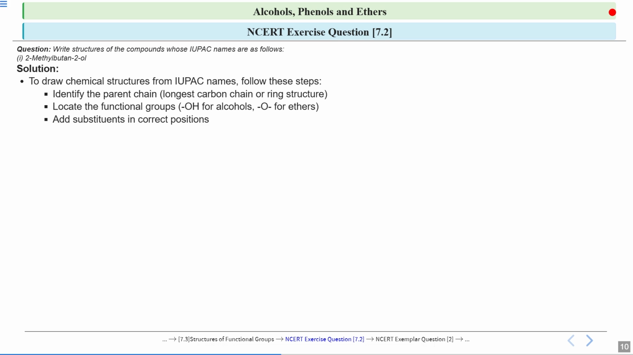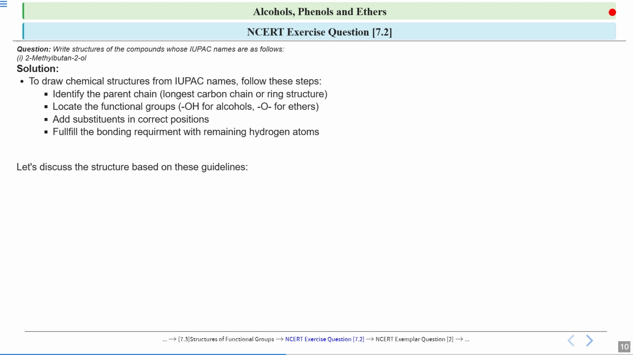And you have to add substituents in the correct position. Whatever substituents are attached to your structure need to be written in the correct position. We follow alphabetical order: whichever letter comes first, while writing the IUPAC name, we write the name of that particular substituent first. And you have to fulfill the bonding requirement with the remaining hydrogen atoms. So now let's discuss the structures based on these guidelines.